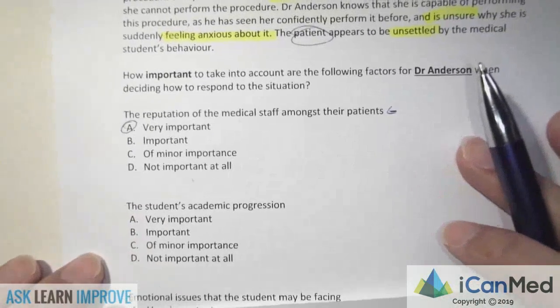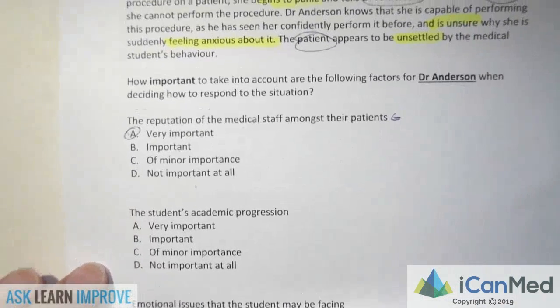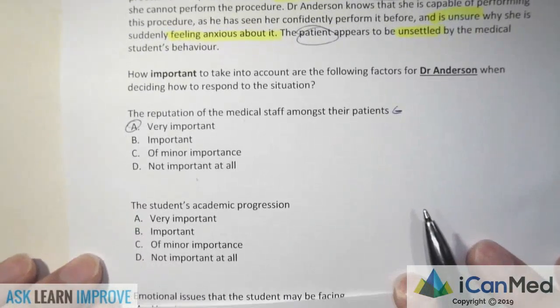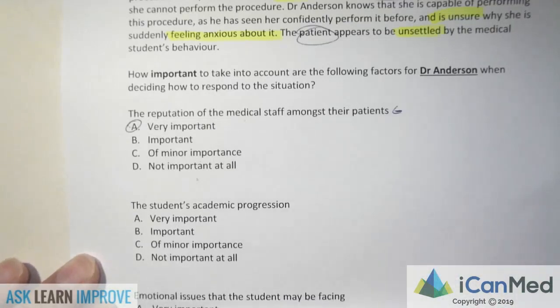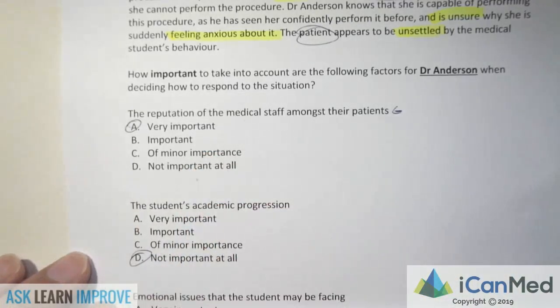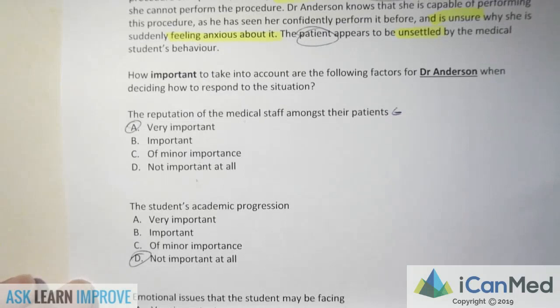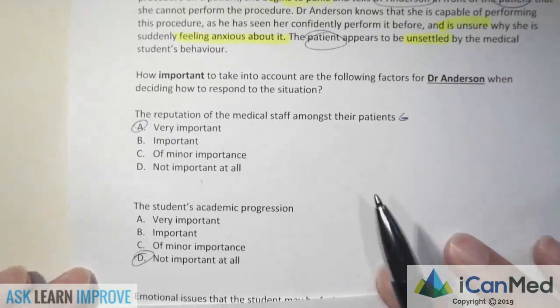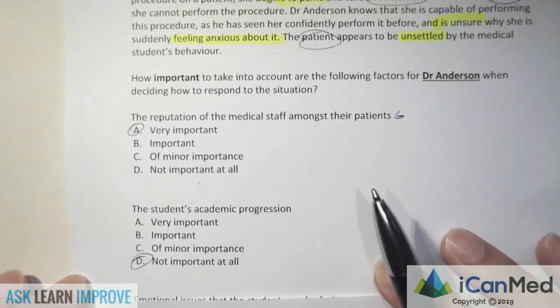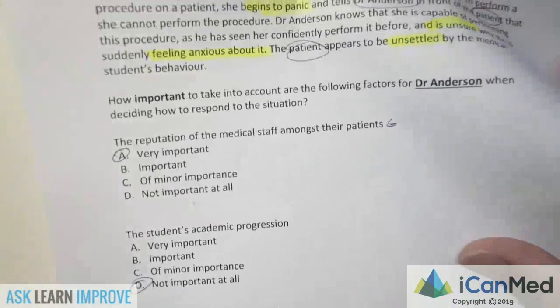Now B, the student's academic progress. In this situation, is the doctor thinking about the student's academic progress? He is not at all, because it's the patient that's important, putting the patient first. They're performing a checkup, they need to make sure that the checkup is finished correctly and make sure the patient is not unsettled. So the student's academic progression, the doctor should not think of it at all in how he responds to the situation.